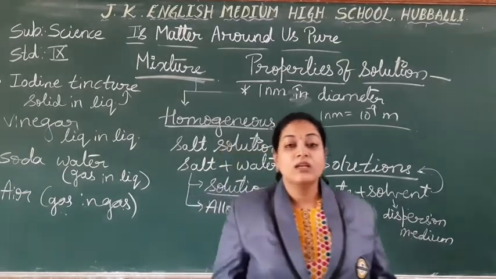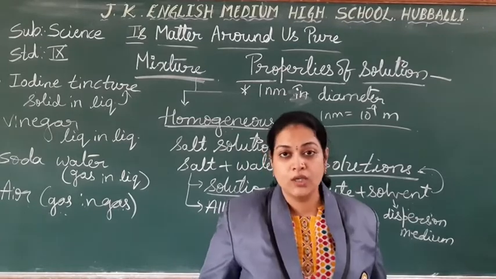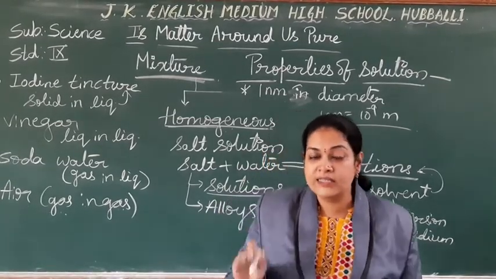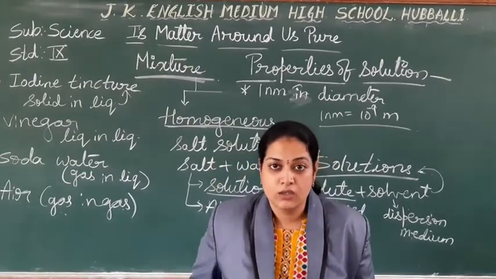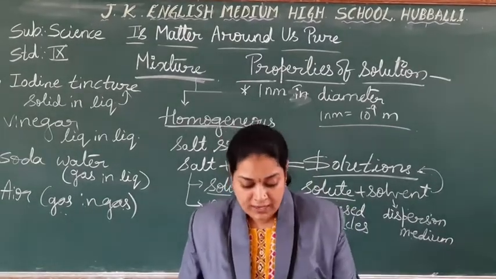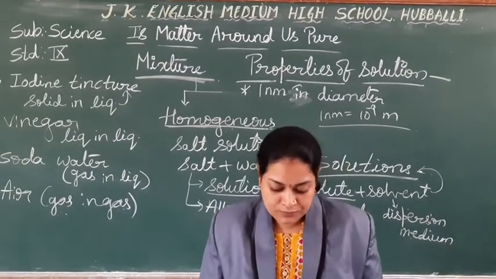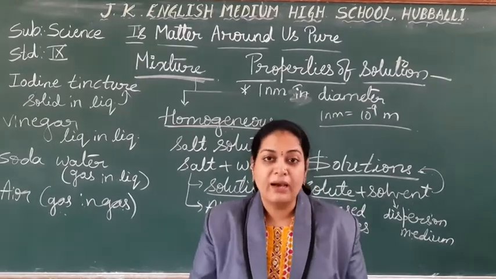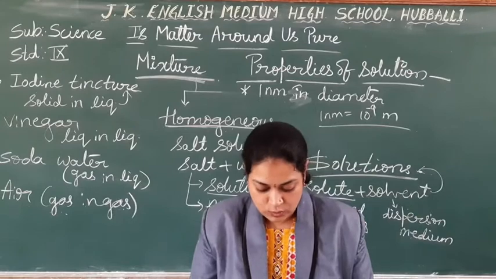Next one, third property: you cannot see the particles of solution with a normal microscope, like the compound microscope we are using in the laboratory. With that you cannot see; you need a super one, which is extraordinary. That type of microscope only we have to use. So write down: the particles of solution cannot be seen with a microscope. Next one.